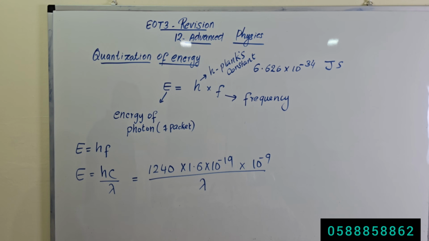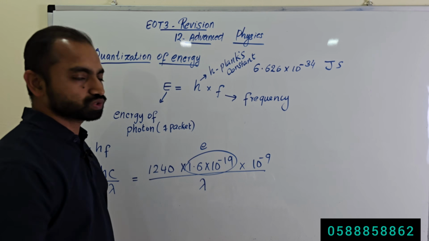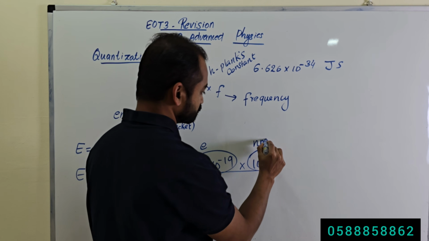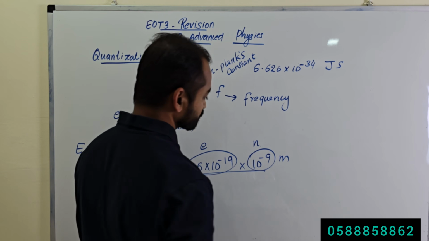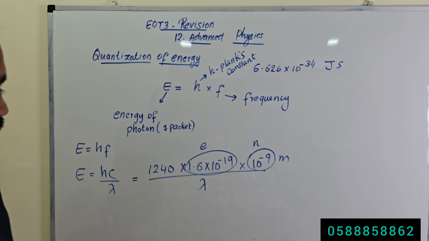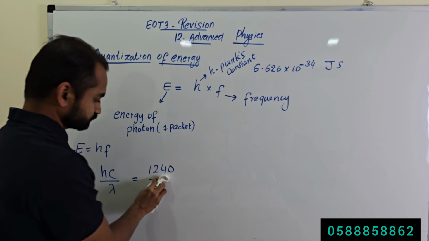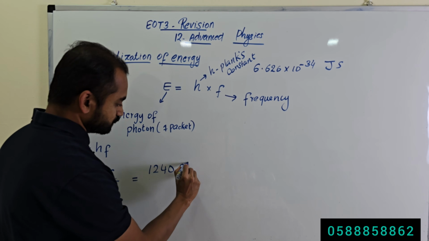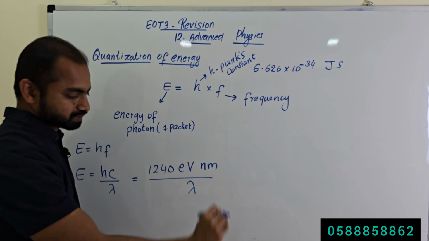So what is 1.6 times 10 to the power minus 19? It is the charge of 1 electron. 10 to the power minus 9 is nano, and meter will be here. So we can write this equation like this: 1240 eV nanometer divided by lambda.